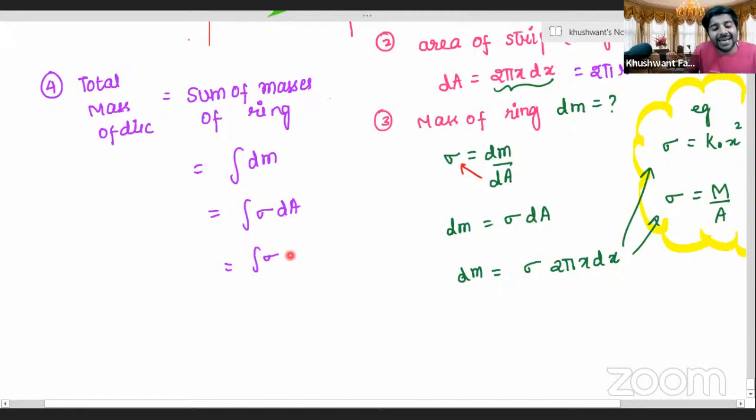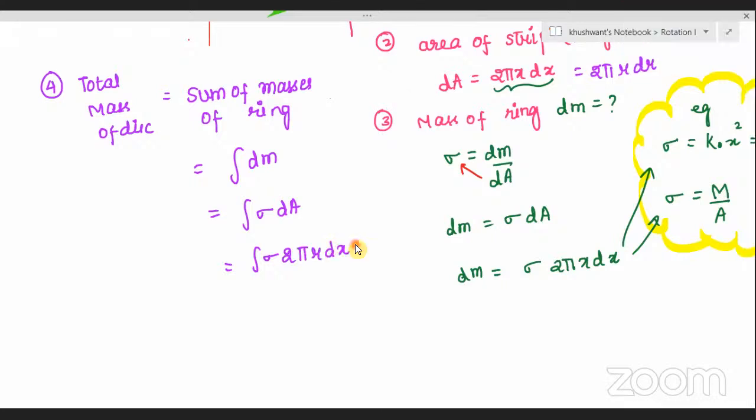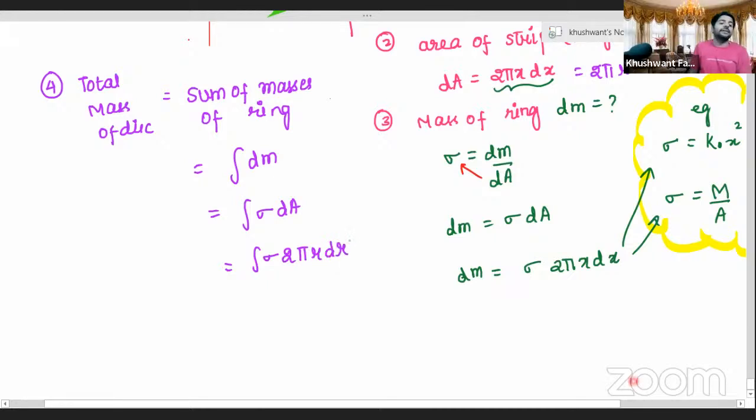In several books like H.C. Verma and others, you will find they are writing it in terms of r. So it's completely up to us how we refer to it. Can you do up to here, Aanchal? We can do this easily. You can either write x or r as you prefer. This is the way of calculating mass.